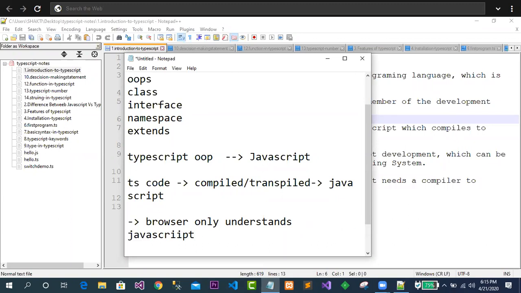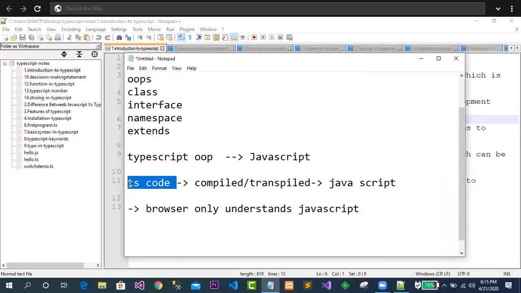Clear? Any other scripting language it does not understand. Only JavaScript it understands. So here is a very simple question: why is the TypeScript code not used in website designing or client-side programs? Because TypeScript code cannot be supported by the browser. The browser only supports or understands JavaScript code.